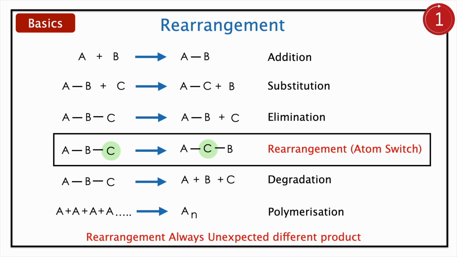First, we will see what is rearrangement. The normal reactions obey normal chemistry. The normal reactions are addition, substitution, elimination, degradation, and polymerization. With normal chemistry, you can understand those reactions, but for rearrangement, you have to master the mechanism because the atoms will rearrange, and you will get completely new products. That's why most of the rearrangement reactions are named after scientists. It is very unique and very important.